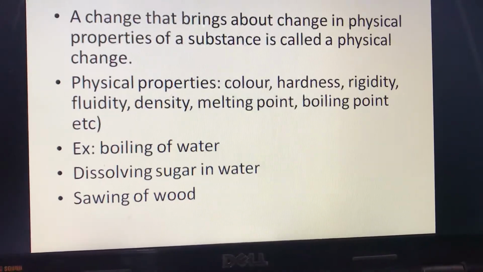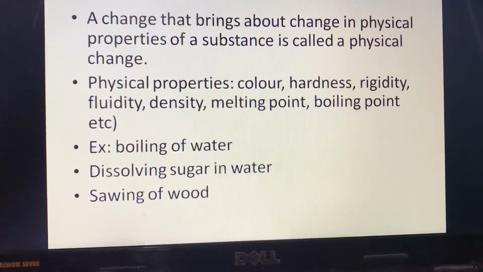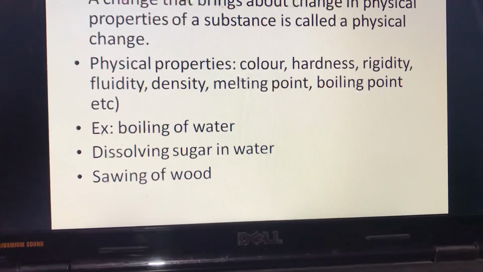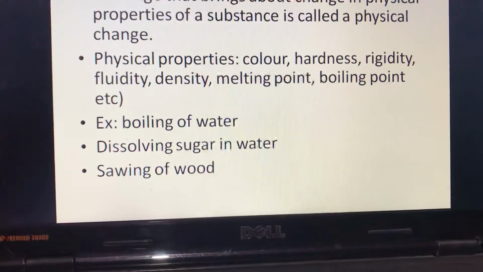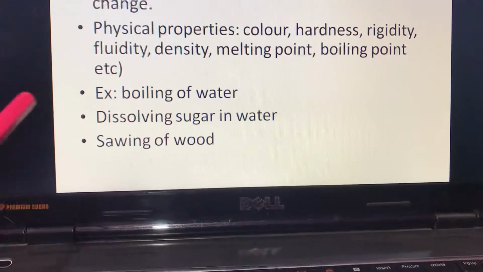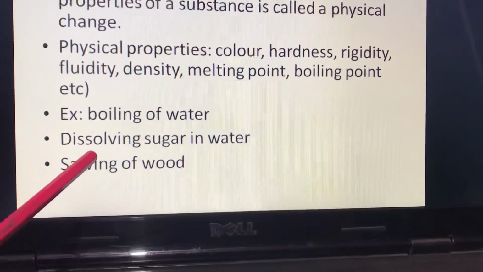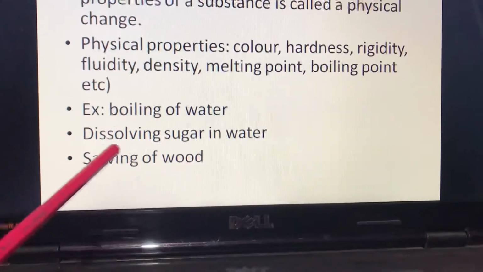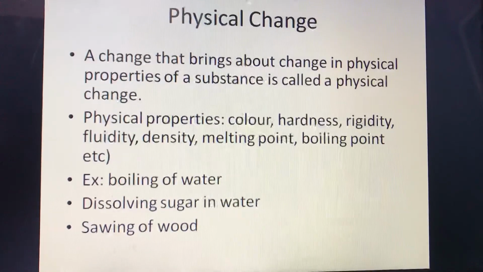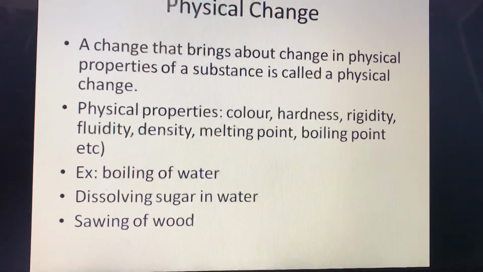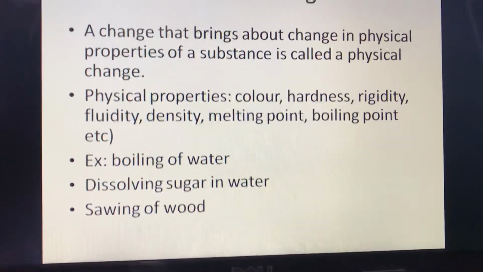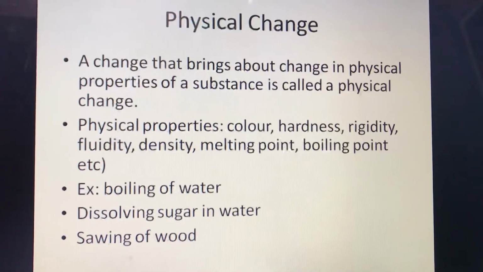Boiling of water. So what changes during this? Its fluidity. Boiling of water, it becomes a gas. So the density changes because the density of a gas is always lower than the liquid. Fluidity changes, gases can flow easier than a liquid. In the same way, dissolving sugar in water, so only the form of sugar changes. Sawing of wood, when we saw a wood with the help of a saw, then only the shape and size of wood changes. So all these are physical changes.